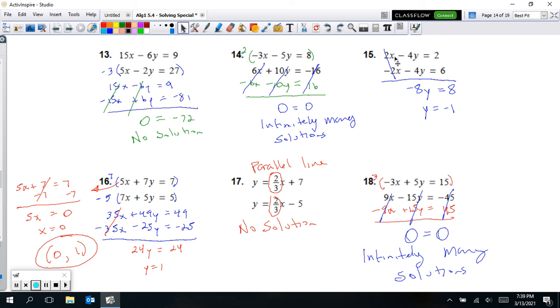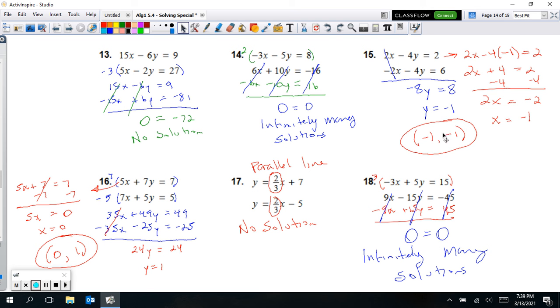So I'm going to go ahead and use the top equation and plug the -1 in for y here. So 2x minus 4 times -1. That's going to make +4 there. Subtract 4 from both sides, giving us -2. So now 2x is equal to -2. Divide by 2, and x is equal now to -1. So there's our answer then, -1 and -1. Both x and y are -1. So there's the one solution. So these are intersecting lines, and they will intersect at the ordered pair of -1, -1.